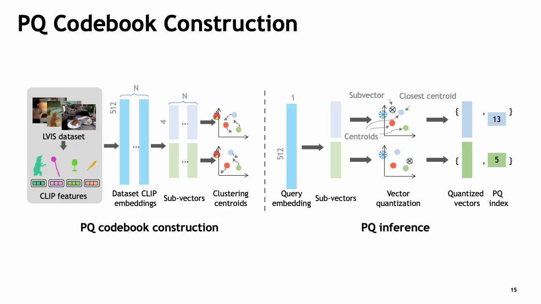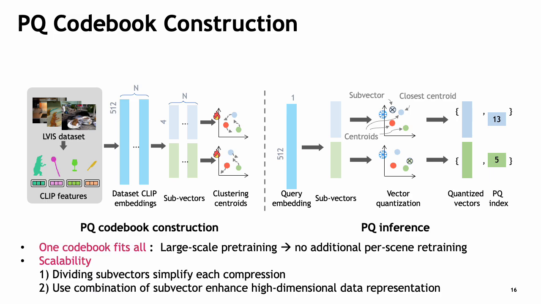And at inference, query embeddings are divided into subvectors and matched to the closest centroid to find the index of each optimized centroid. These indices are concatenated to be our quantized feature. Please note that we pre-train this once with a large-scale dataset and share this on every new scene.